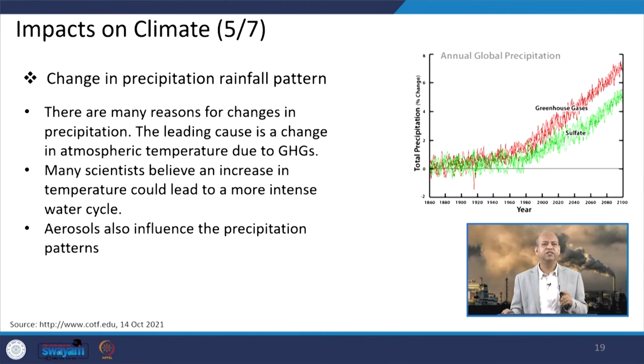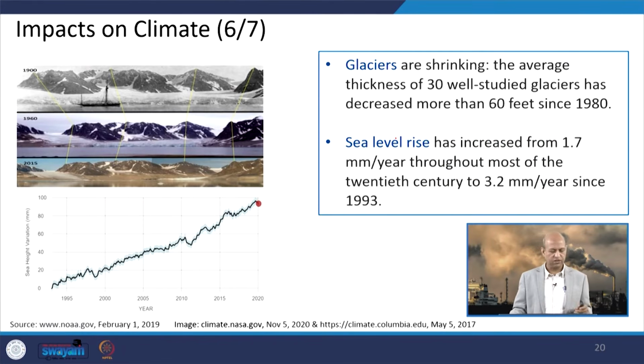So, it has been realized that precipitation intensity will increase, and you can see thunderstorms increasing at several places, with very high intensity rains occurring. These are part of the climate change issues, and here the relationship of the patterns of aerosols, because of sulfates and greenhouse gases, with precipitation has been shown.